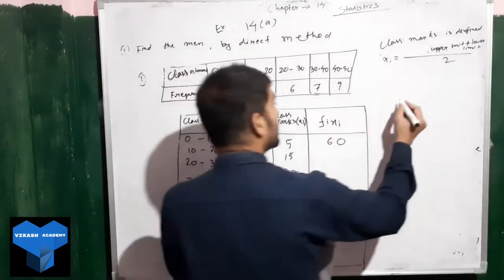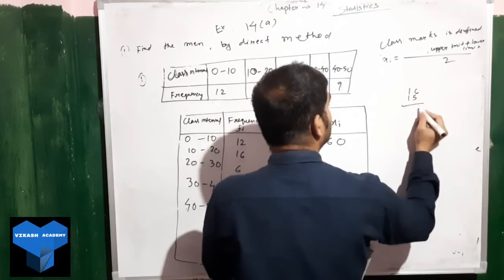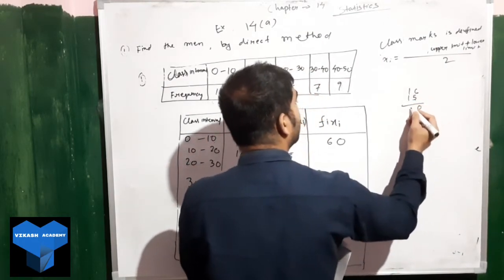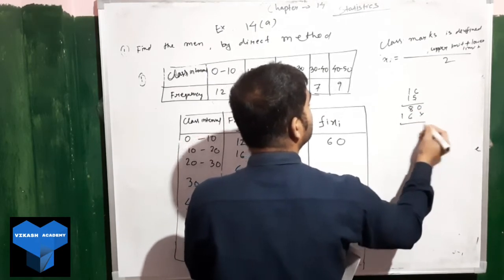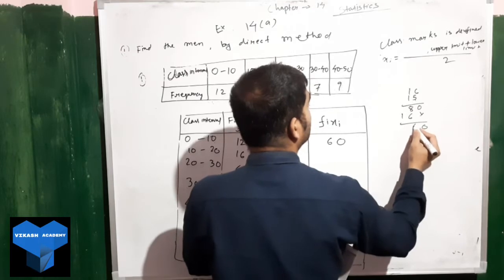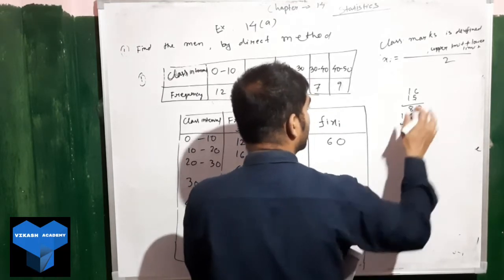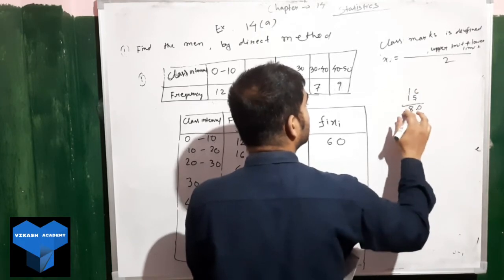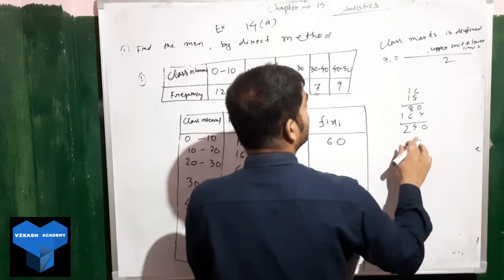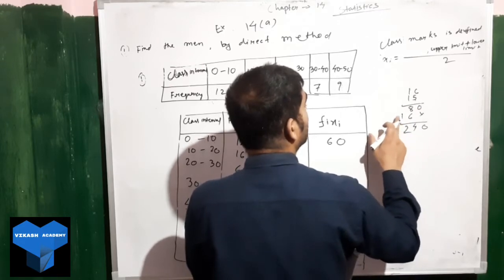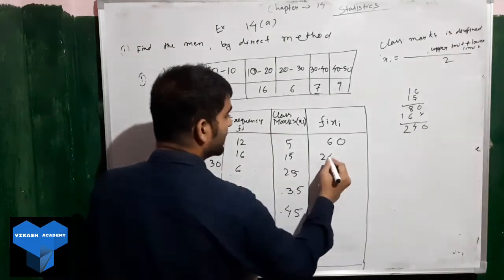How much are we getting? 5 sixes are 30, 5 ones are 5, plus 3, it will be 8. Here we will be getting 240.